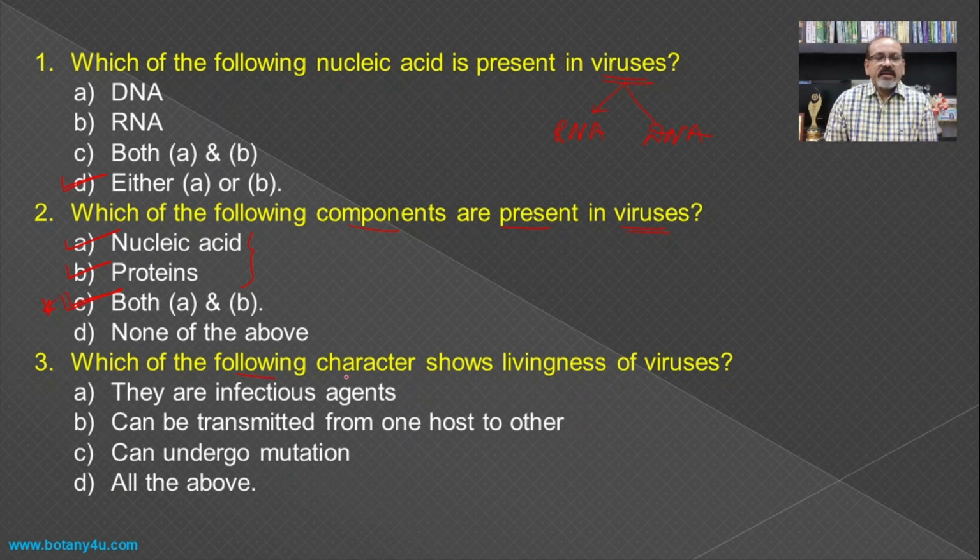Which of the following characters shows the livingness of the viruses, or we can say the living characteristics of the viruses?